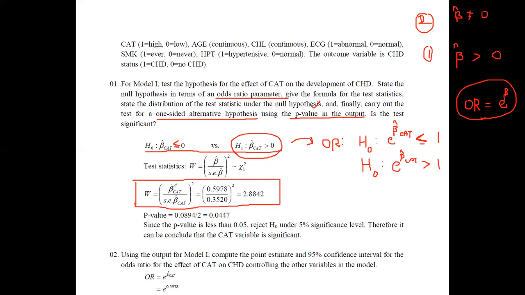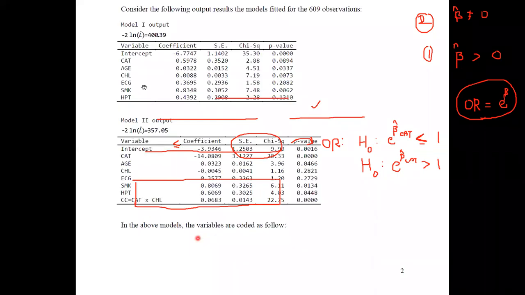Now we need to test for the significance of the parameter associated with this cat variable. Therefore, we can say it is beta hat cat divided by the standard error of beta hat cat. Now we'll see how we can identify these two values using the given output. Since it is with model 1, we have to go through the output of model 1. And here you can see these are the values associated with the cat variable.